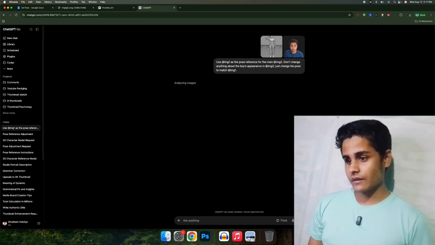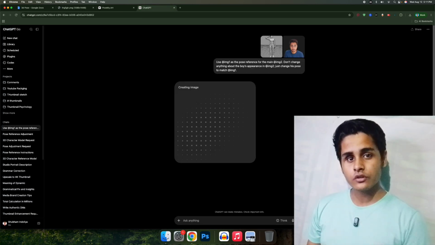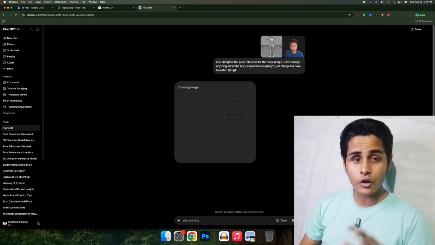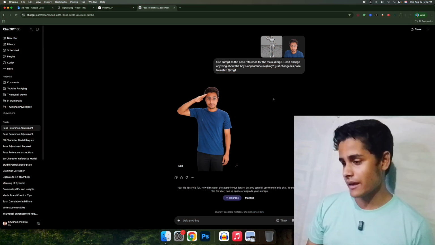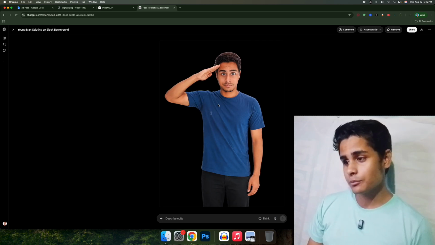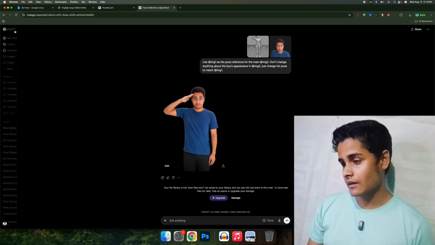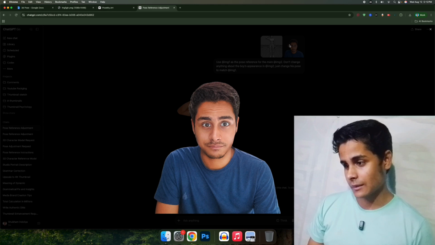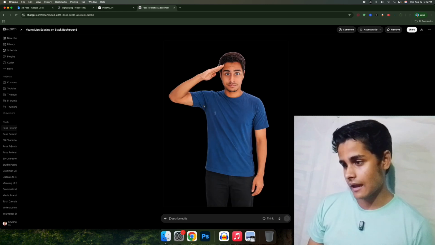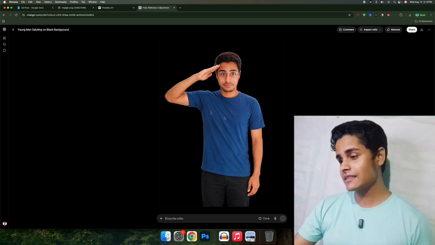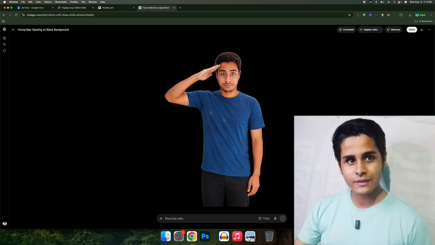Now see the magic. It will recreate the exact pose using my headshot image without changing the face. As you can see, this AI has created the magic. I have got the exact pose using my headshot image without changing my face. You can see my face and the pose I have got. I wanted exactly this pose. So you can see the magic.